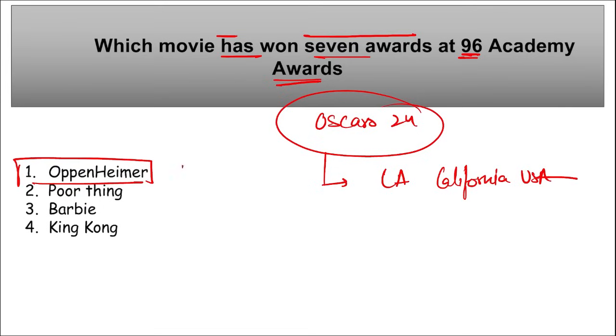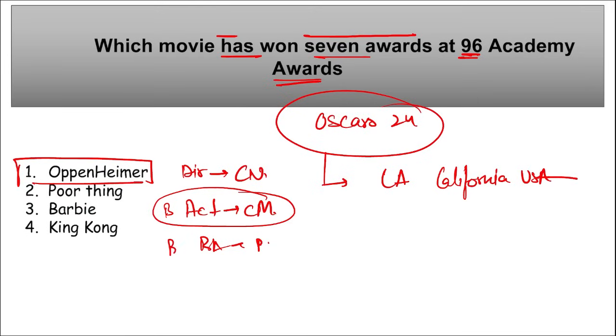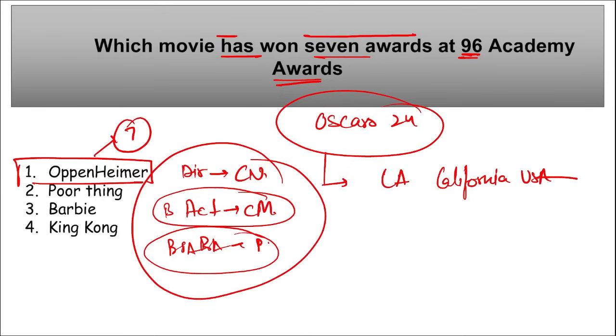And this movie was directed by whom? It was directed by Christopher Nolan. Who was the actor here? Cillian Murphy. And best supporting actor, Robert Downey Jr. Remember, the best actor award was given to Cillian Murphy. The best supporting actor award was given to Robert Downey Jr. Correct? And this is the movie that has won a total of 7 awards, among which these 3 are important that you need to remember.